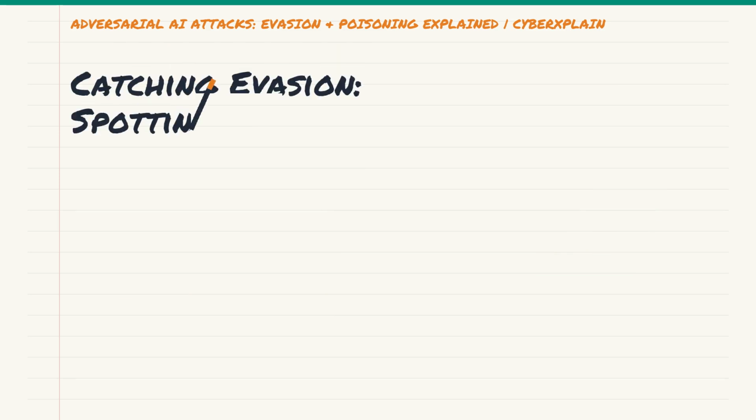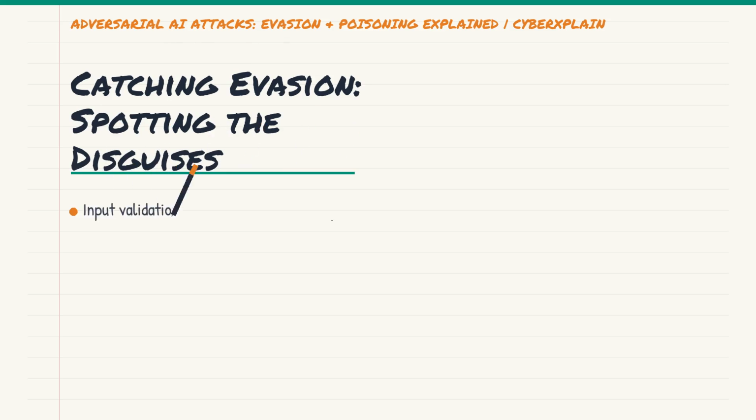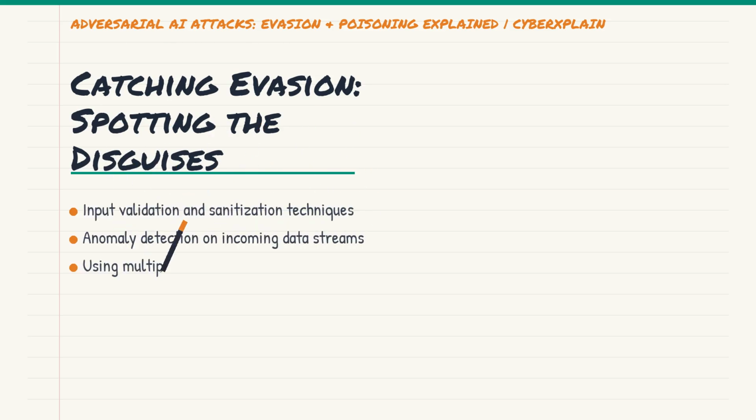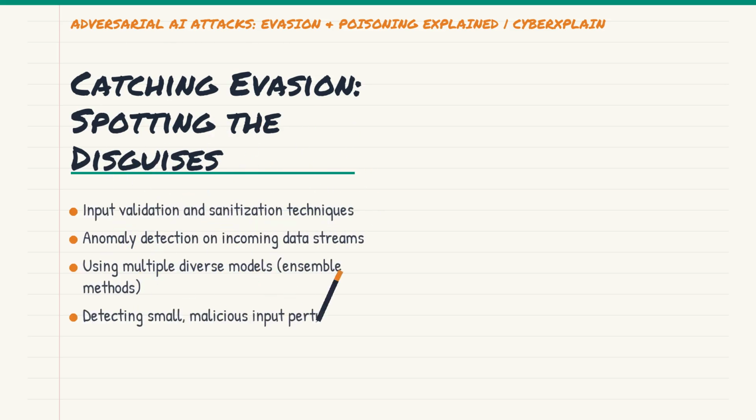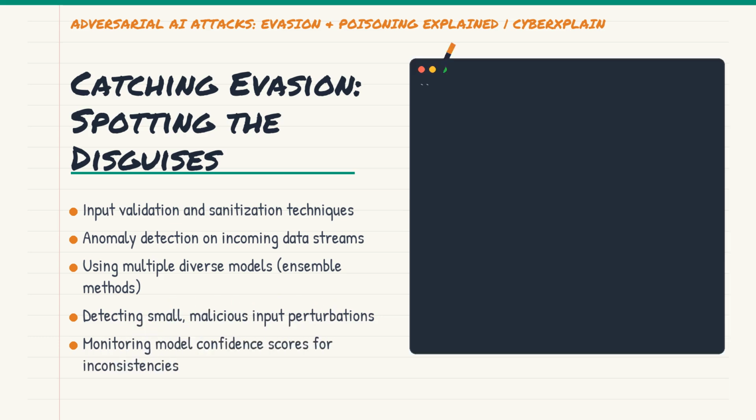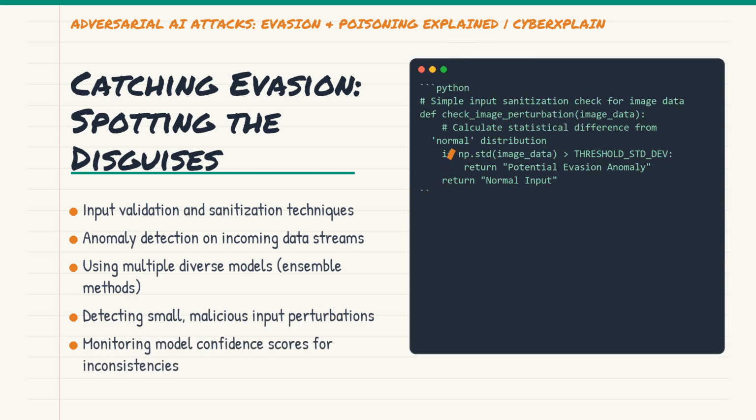So, how do we defend against these clever attacks? Let's start with detecting evasion. Since evasion attacks happen at inference time, we need to monitor the inputs coming into our deployed models. Techniques like input sanitization can help, where we pre-process inputs to remove any suspicious perturbations before they reach the model. Anomaly detection on incoming data is also key, looking for statistical oddities that might indicate a crafted adversarial example.